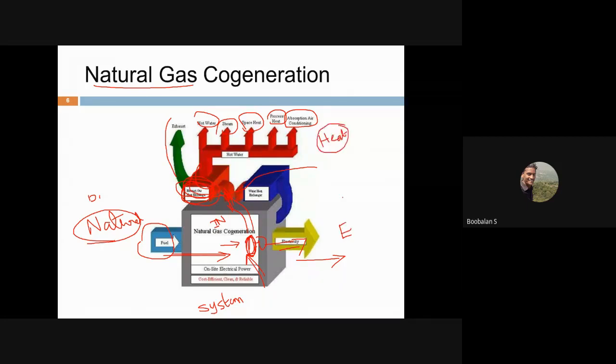So this is one more small example. This is one type of generation that will be available. I just discussed it here itself, and anyway we're going to discuss in detail in forthcoming classes. This is one type of cogeneration. For example, I'm going to play one more small video.